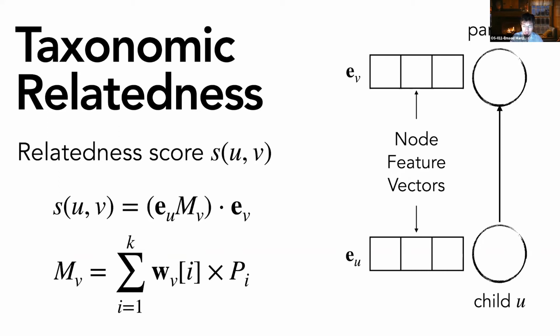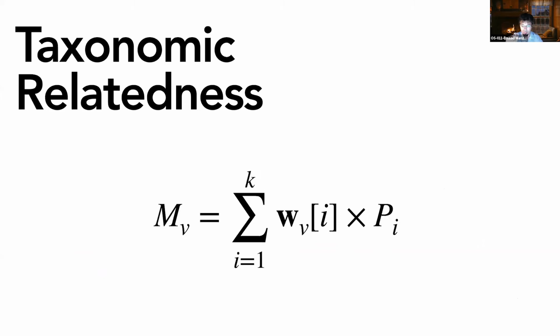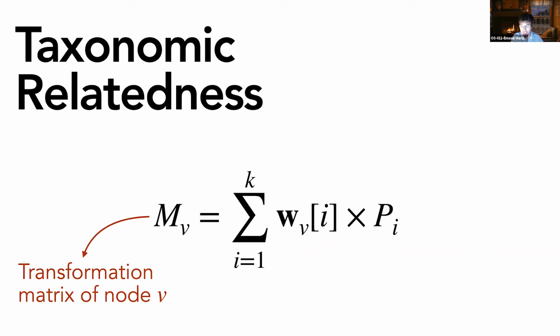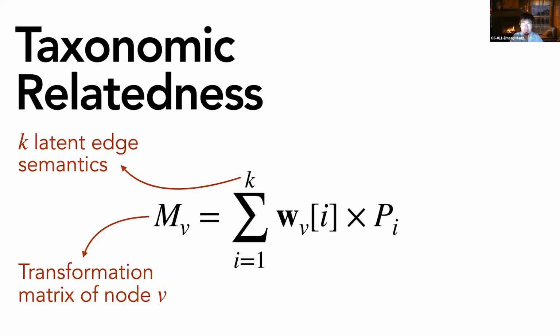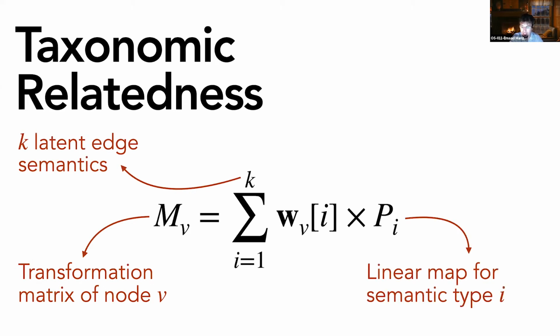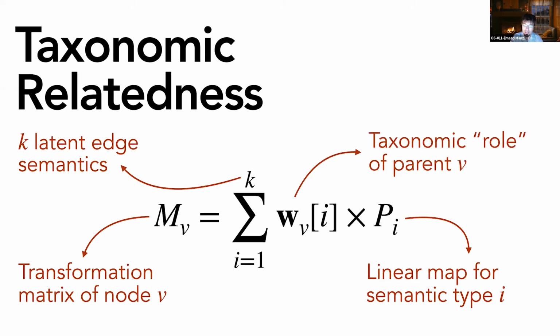So let's parse this equation now. We're modeling the transformation matrix of a single node v in terms of k latent edge semantics, where k is a hyperparameter, and pi is the linear map associated with each semantic type. The weights of this linear combination are given by this vector w_v, which you can think of as the taxonomic role of node v.